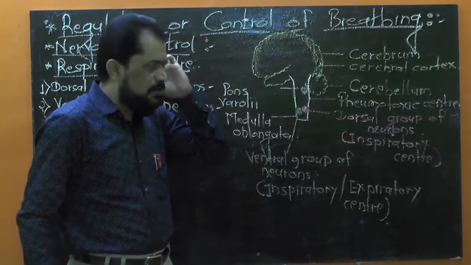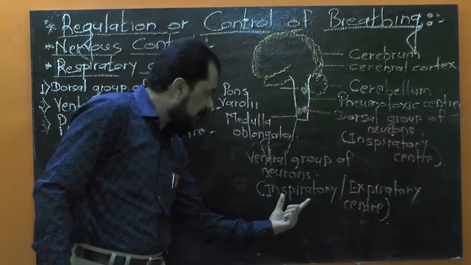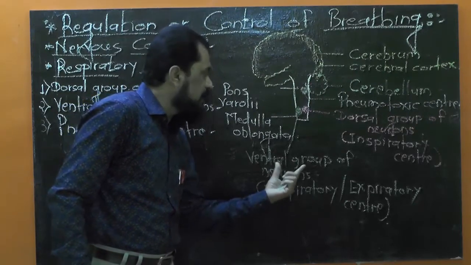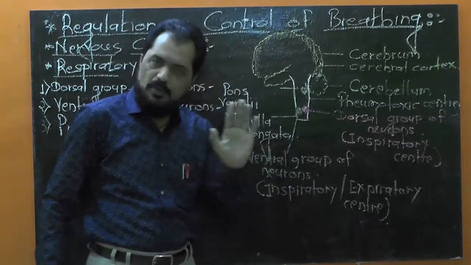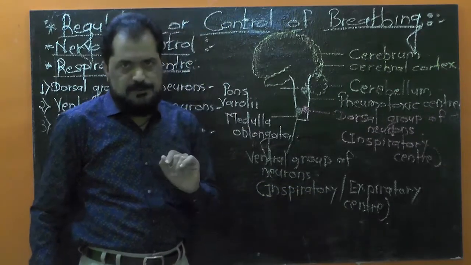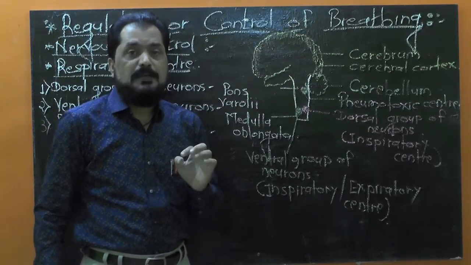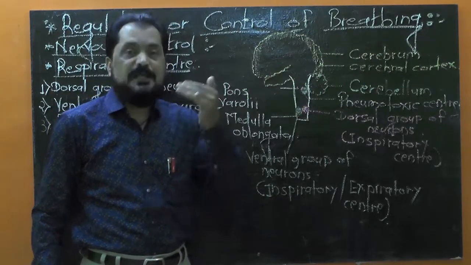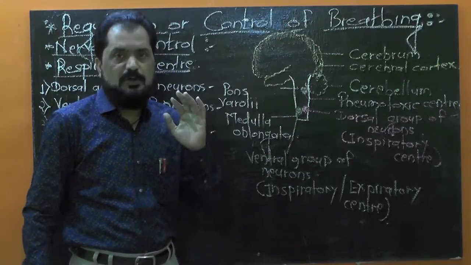This pneumotoxic center also sends signal to only inspiratory neurons of ventral group of neurons, not to the expiratory center, not to the expiratory neurons. Its main function is to primarily limit inspiration, to limit inhalation of air.